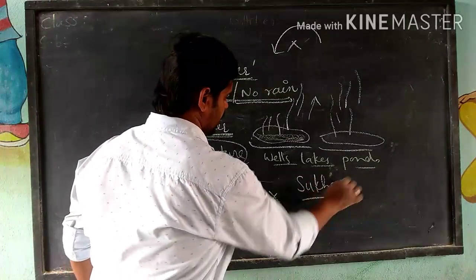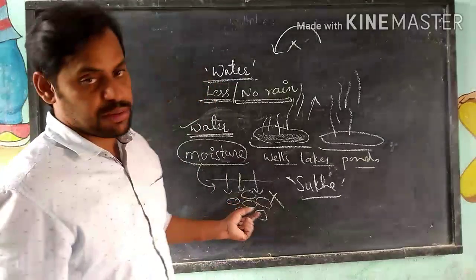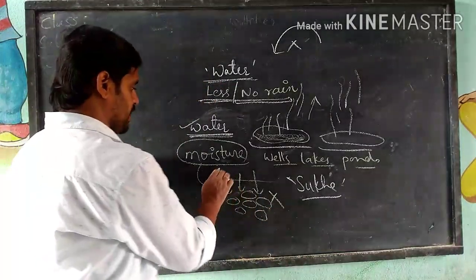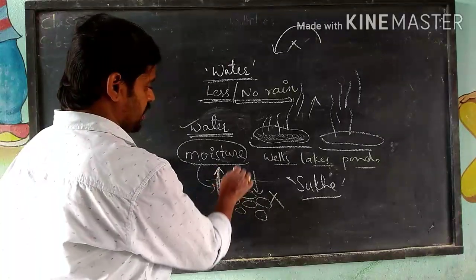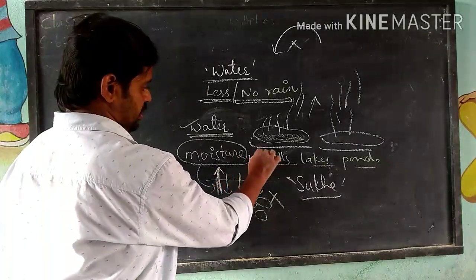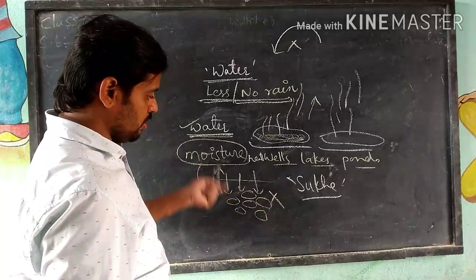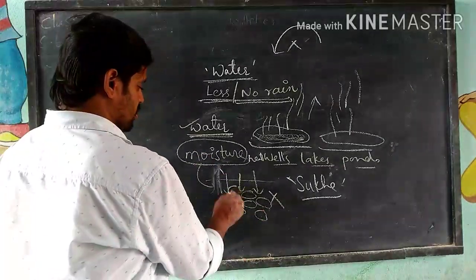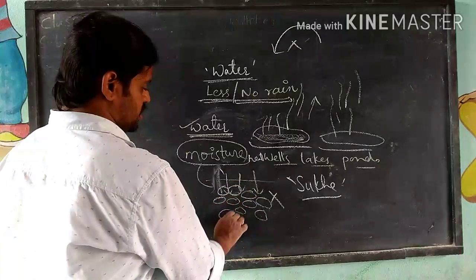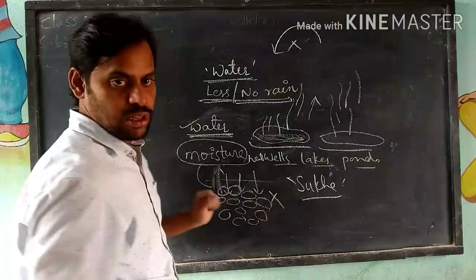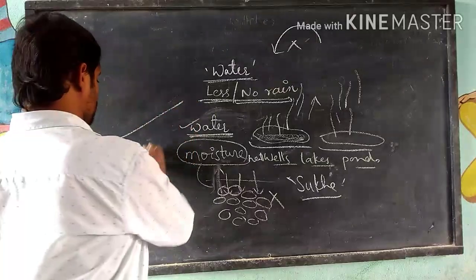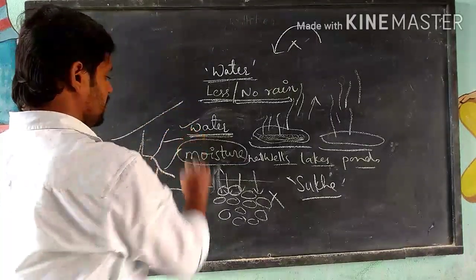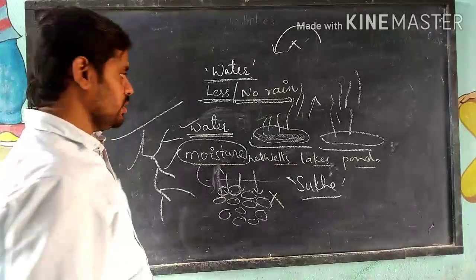Drought. Right? So here the land becomes very dry and the total moisture will be evaporated because of no rainfall and high heat. Now there is no water inside the soil particles, so the soil particles become loose, and they are going to show cracks on the ground. Right?